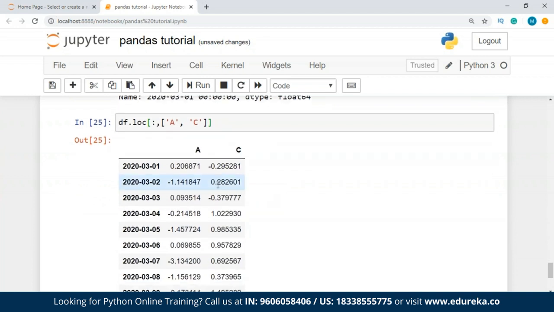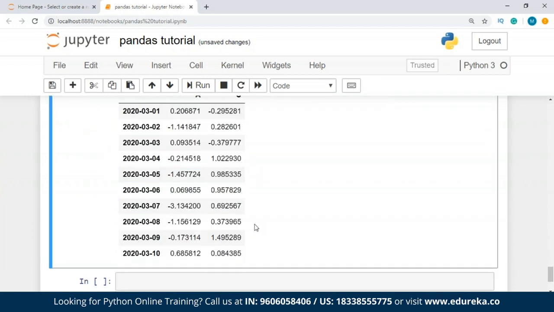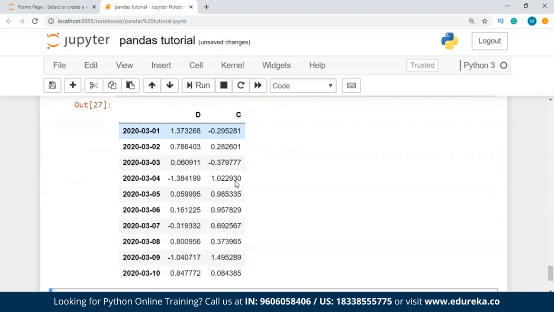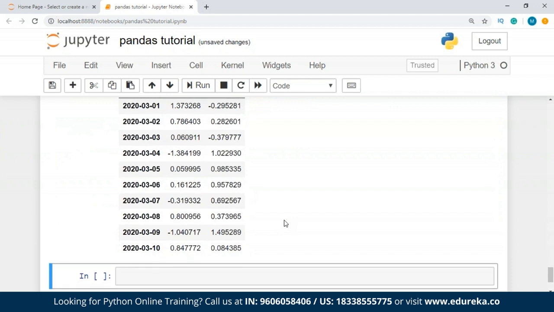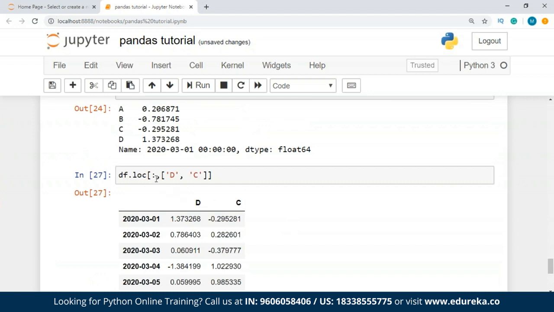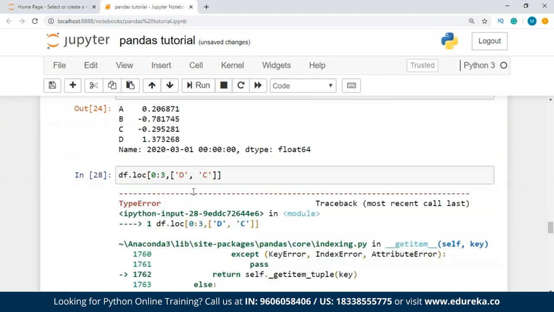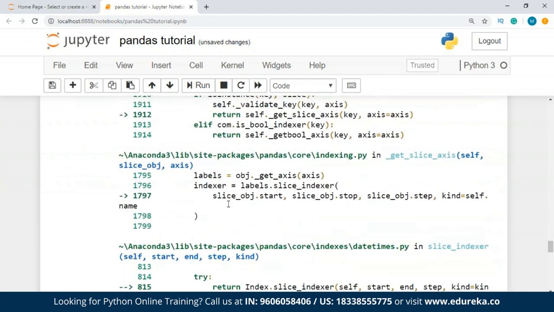So it's gonna give me the values accordingly which I passed over here. So instead of A, I can write B, or I can write D. So this is how you can select multi-axis using labels, guys. And I have written this over here, so I can just write, let's say, 0 to 3. Let's see what happens. Oh, we have an error, guys. You cannot do this.